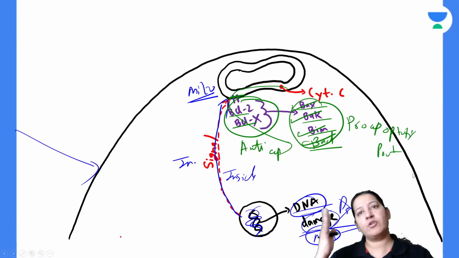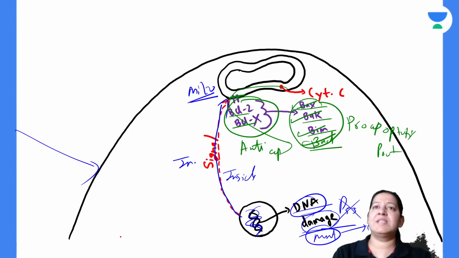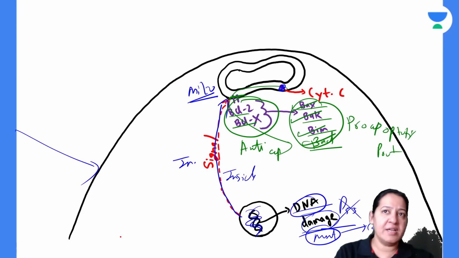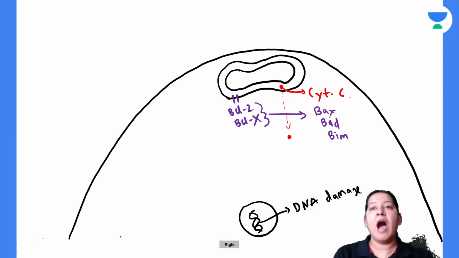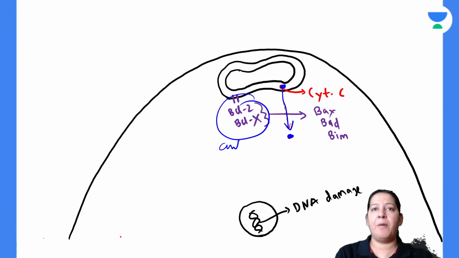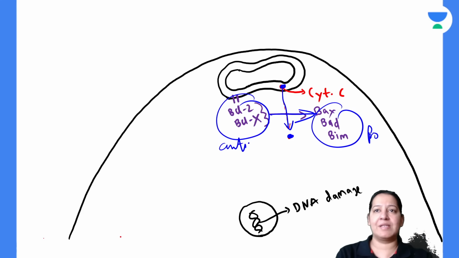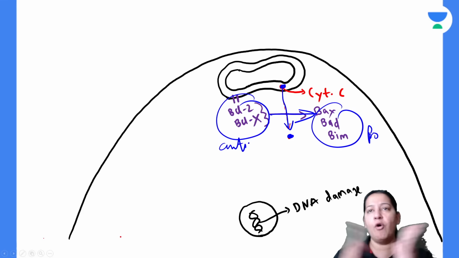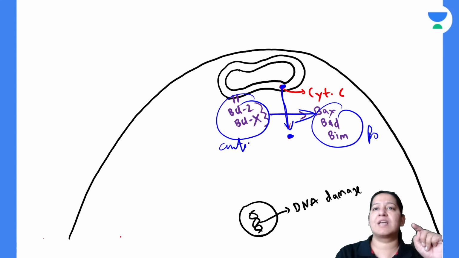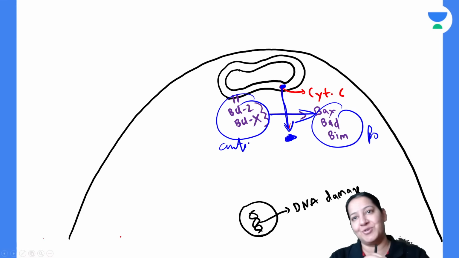So cytochrome C will come out. What will happen? You can see cytochrome C is coming out. Appreciate here, cytochrome C is coming into the cytoplasm because of the replacement of anti-apoptotic proteins by pro-apoptotic proteins. So this replacement takes place, the door opens, and because of the opening of the door, cytochrome C is coming out into the cytoplasm. After coming into the cytoplasm, what does it do? What will the cytochrome C do?